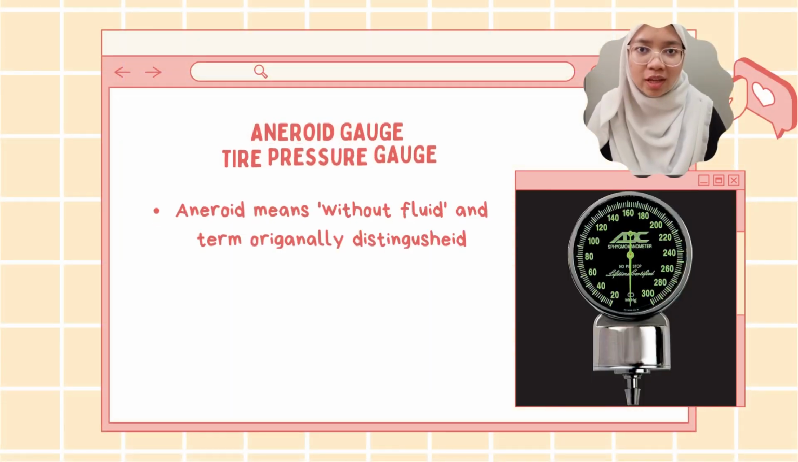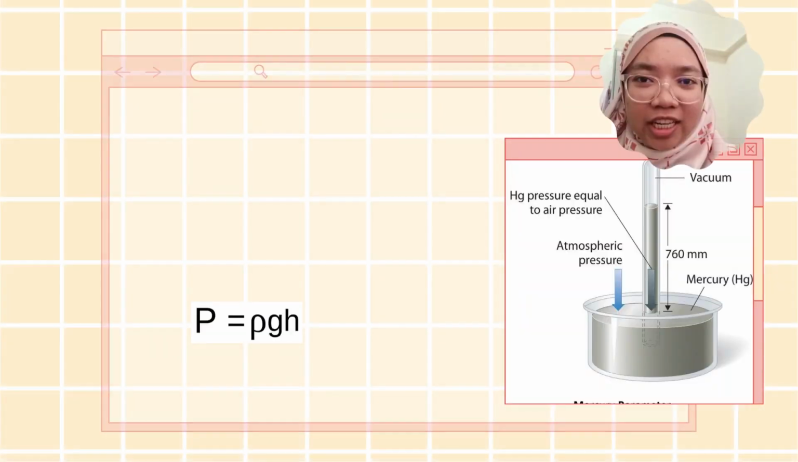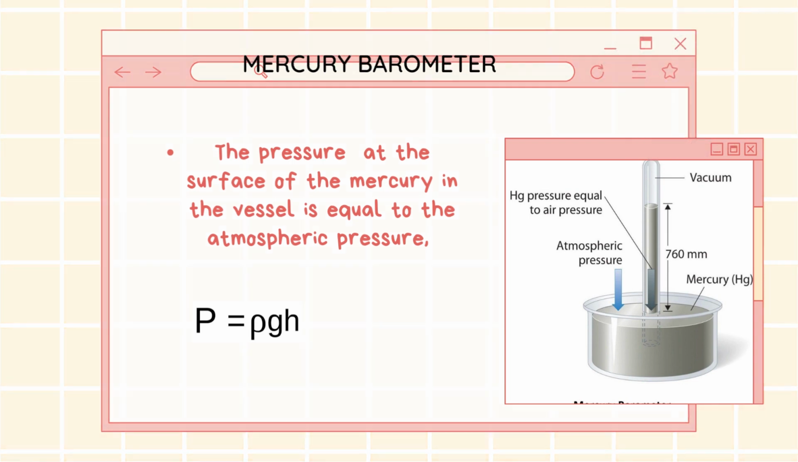Next one is aneroid gauge. Aneroid means without fluid, and the term originally distinguished this gauge from hydrostatic gauge. This is for measuring the pressure of liquid and gas. Finally, the last one is mercury barometer. The pressure at the surface of the mercury in the vessel is equal to the atmospheric pressure.